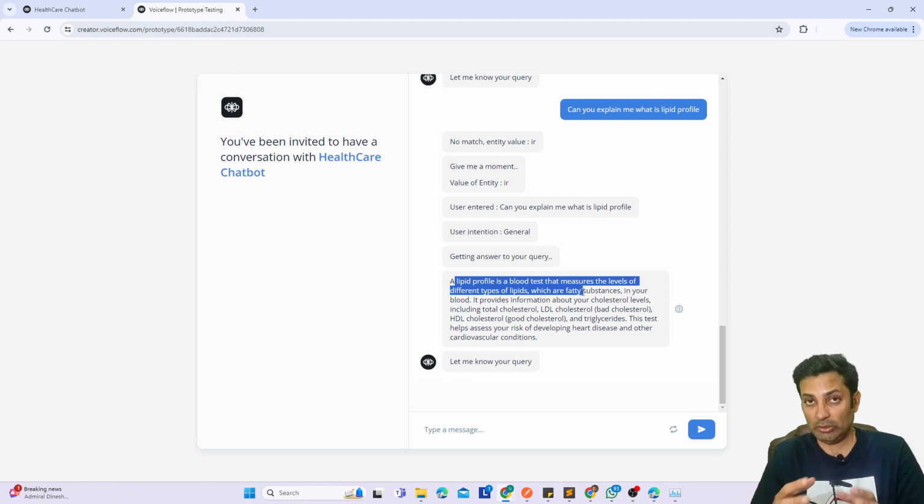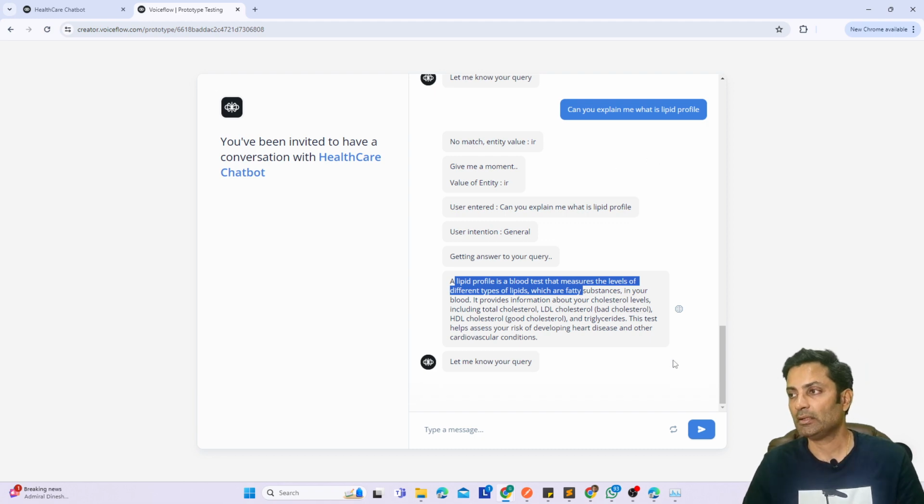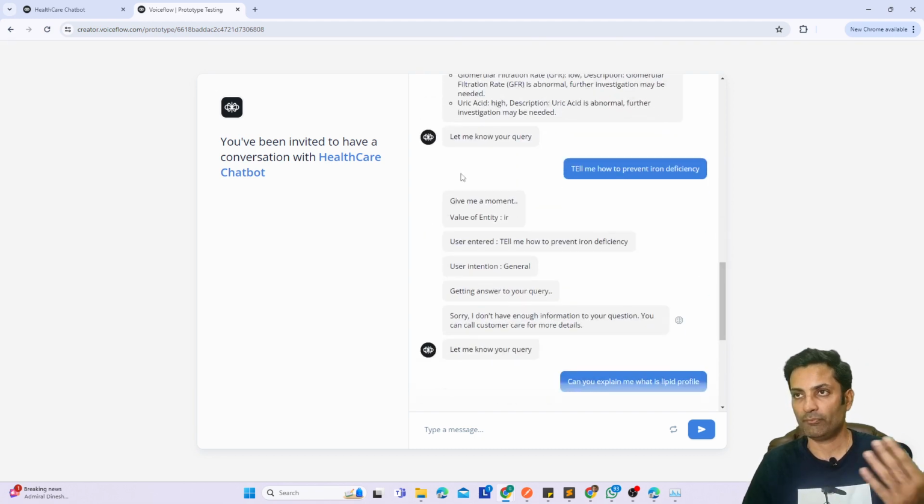So now the question is how effective your knowledge base should be, and what we should do in case AI is not able to pick the right information. That's a separate topic for which I have already made a video, and I'm planning to make a few more videos on RAG. But this demonstration is about the couple of flows the chatbot is able to access based on user input, and that the deviation from one flow to another is controlled by AI. So now let me go back to how it is built.